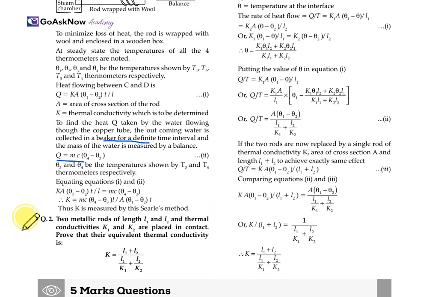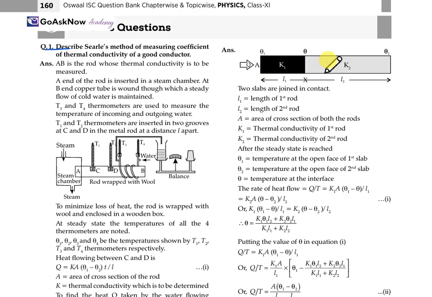Now, again, this is an important one. Two metallic rods of lengths L1 and L2 and thermal conductivities K1 and K2 are placed in contact. Then prove the equivalent thermal conductivity. Here, we have to prove this. We have already studied it, but let's prove how.